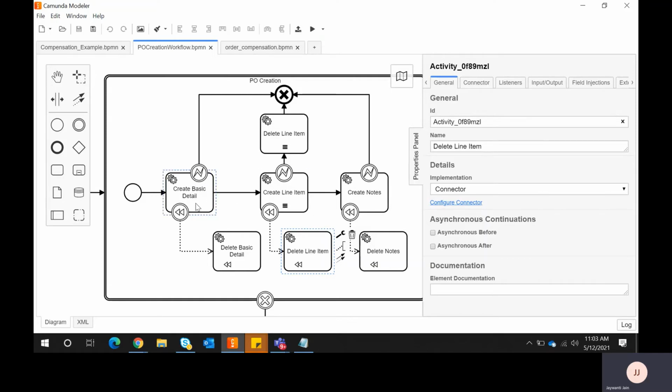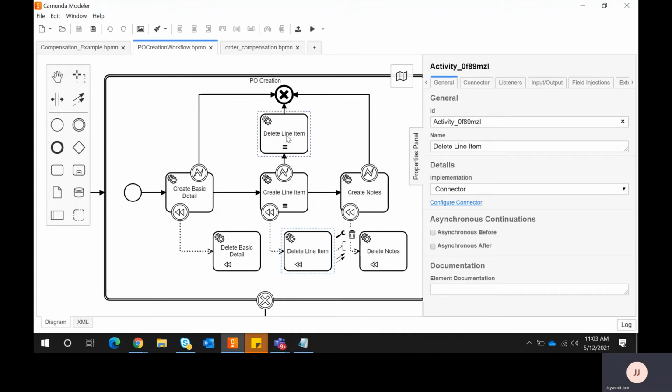In the same way it will check whether any other activity executed successfully. It will find basic detail, and whatever handler is associated with this activity, it starts executing, like delete basic detail. So the compensation happens in reverse order: what succeeded first is undone last. In reverse fashion, it will undo the transactions.